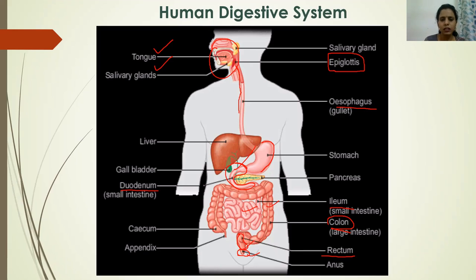This large lobe-shaped organ is the liver, and just below the stomach, this leaf-like structure is the pancreas. In further classes, we will learn how the liver and pancreas assist the process of digestion in human beings. So these are the parts of the human digestive system.